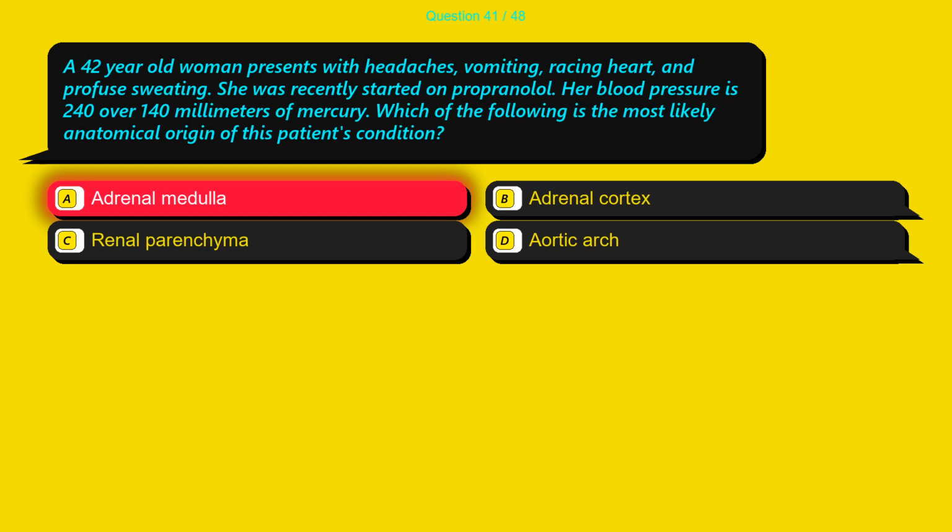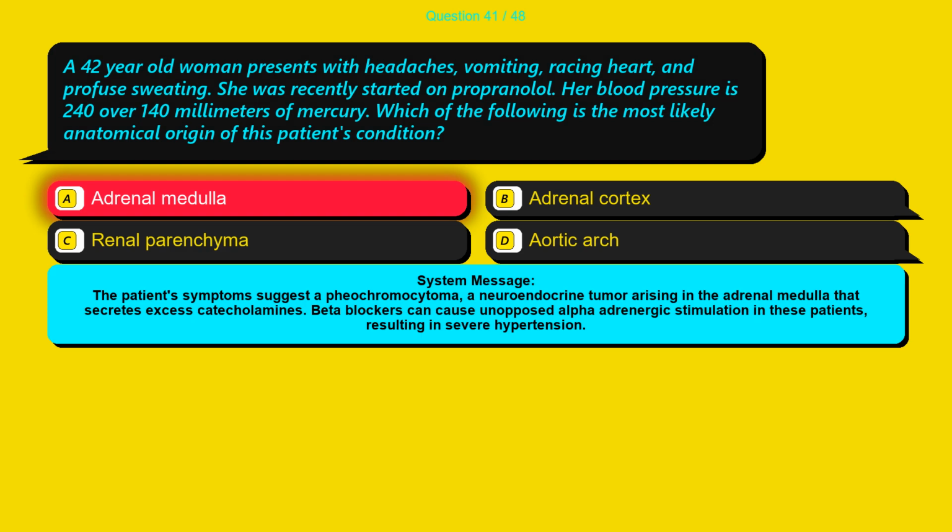The correct answer is option A, adrenal medulla. The patient's symptoms suggest a pheochromocytoma, a neuroendocrine tumor arising in the adrenal medulla that secretes excess catecholamines. Beta blockers can cause unopposed alpha adrenergic stimulation in these patients, resulting in severe hypertension.